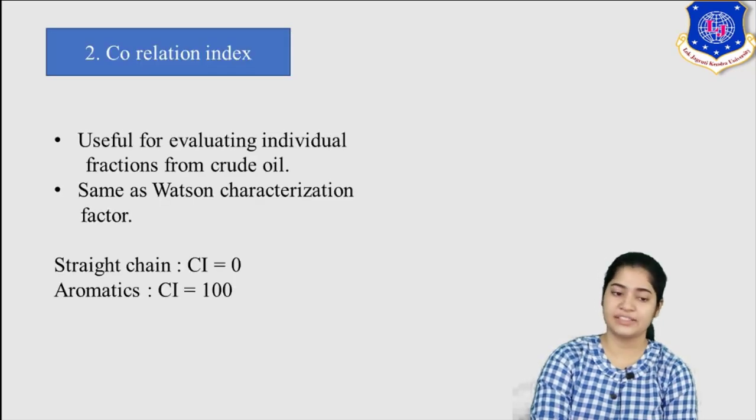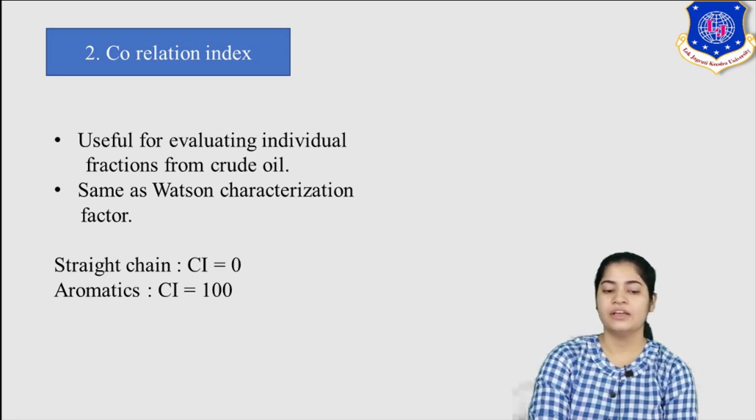Second, correlation index. Again, this is useful for evaluating individual fractions of crude oil. Now it is the same as Watson characterization factor. What is Watson characterization factor? You will learn later. So it tells about what is the structure or what is the majority of hydrocarbon present in it. Suppose we can see, if your correlation index is 0, it means the crude has mostly straight chain, like paraffins. If your correlation index is about 100, it means aromatics are present in majority.